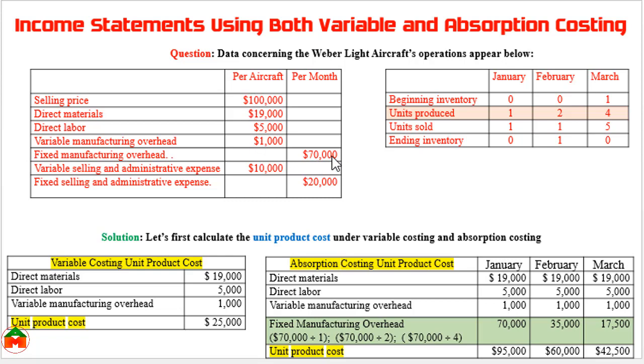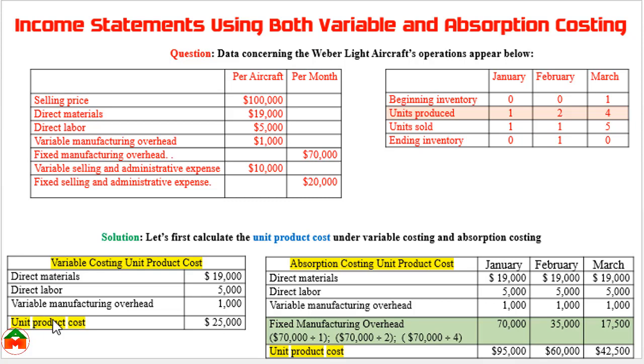That means this 70,000 is the total cost, and for calculating the per unit cost or per aircraft cost we have divided the 70,000 by the production, and ultimately in January the unit product cost under absorption costing is 25,000, in February 60,000, and in March 42,500. But in case of variable costing, this 25,000 is unique for January, February and March.